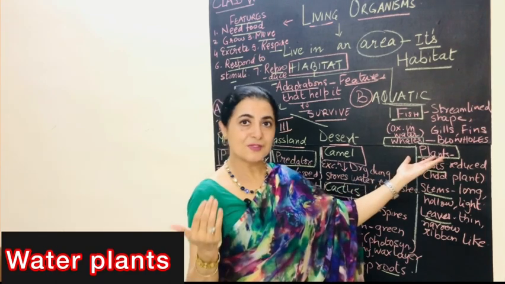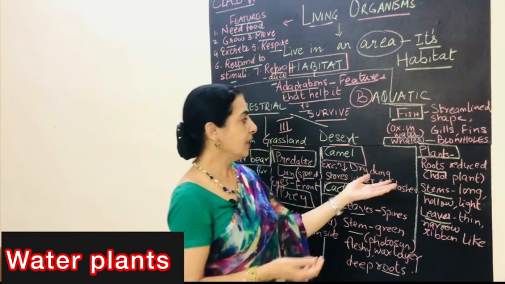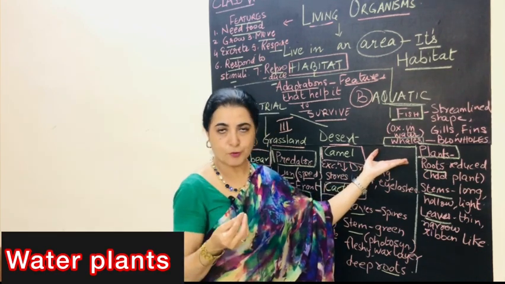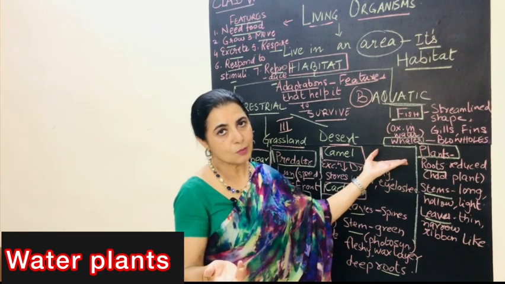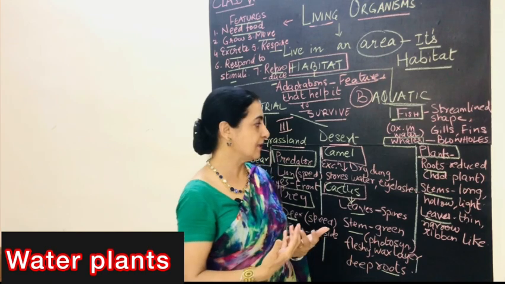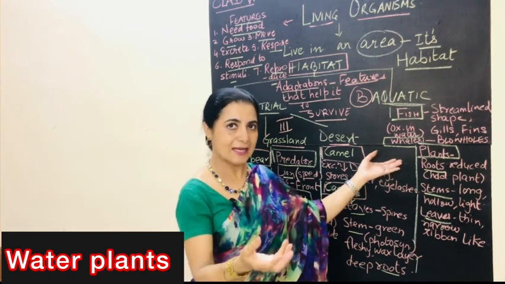Now you must have seen plants also, they grow in the water. Now these plants, because we know roots का main function क्या है, to absorb water from the soil. Now the whole plant is in the water, so उसको absorb as such नहीं करना है पानी, तो कहीं पे भी उसकी बॉडी में से जा सकता है. So उसकी roots are mainly to support the plant to let it stand in the water.